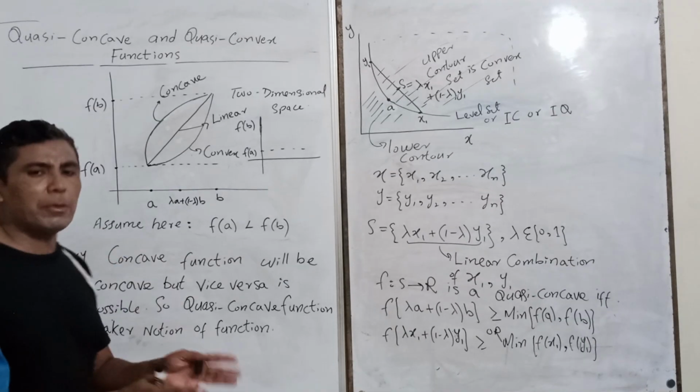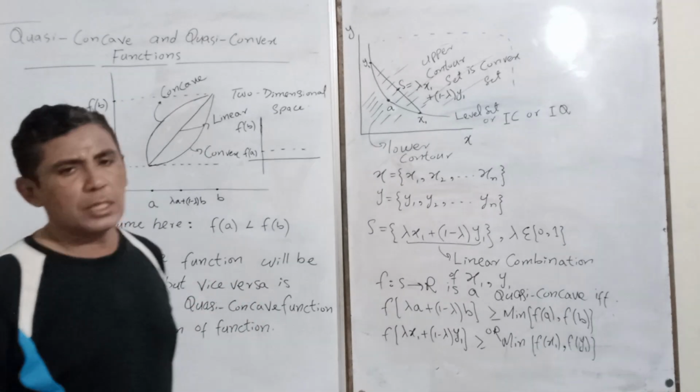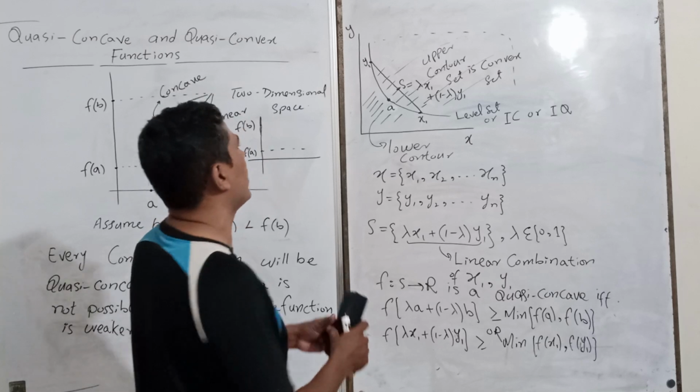Okay, and the same kind of definition you can apply for quasi-convex function. This same concept you can apply for quasi-convex function.